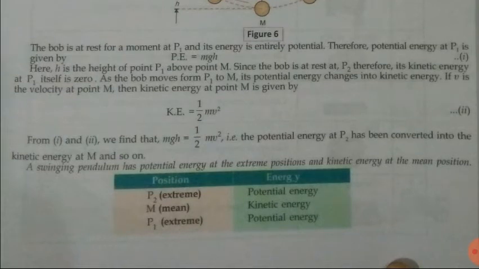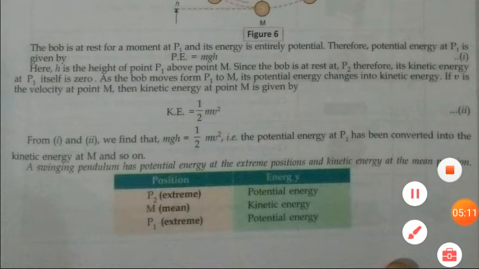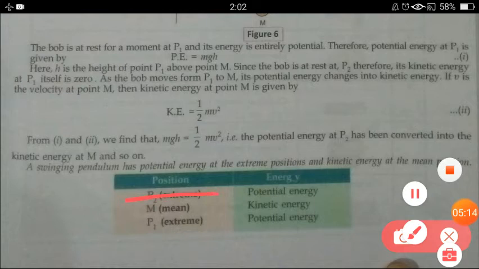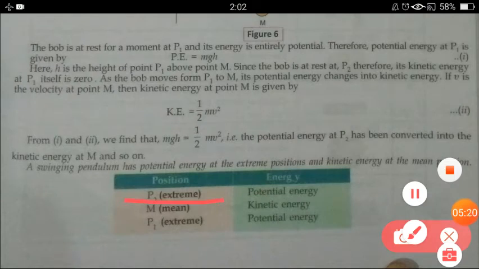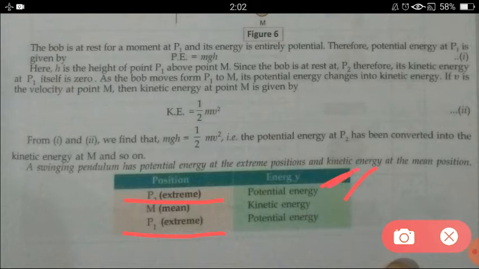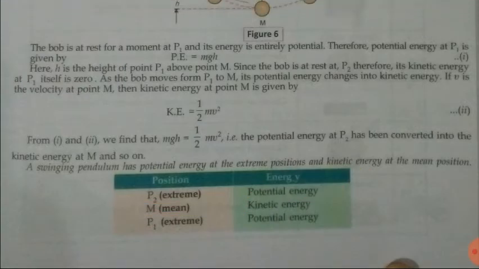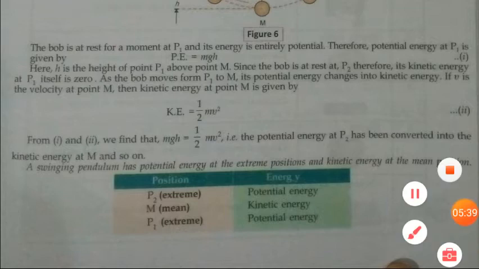Okay, and here is one table which is telling the position and the energy related to that position. So P2 and P1, which are the extreme positions. Here this is P2 and this is P1. So at these two extreme positions, the object is having the potential energy, and at the main position, the object is having the kinetic energy. So I hope you all have understood that in each type of motion there is transformation of energy.